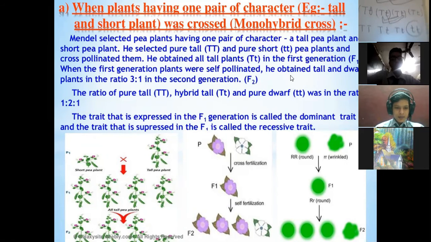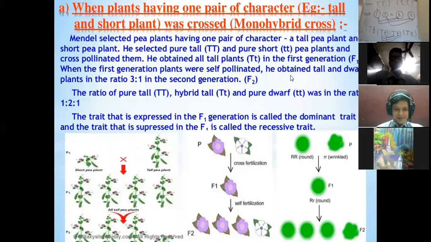In the F1 generation, all the plants were tall. The cross which we started with, the tall and dwarf plants, when crossbred gave an F1 generation in which all the plants were tall.